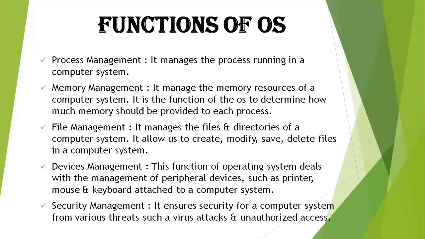As we know, we have to give the name of the particular file which I have to save. So every file has a unique name associated with it. So an operating system allows to create it, modify it, save it, or delete it in a computer system. So this is about file management.